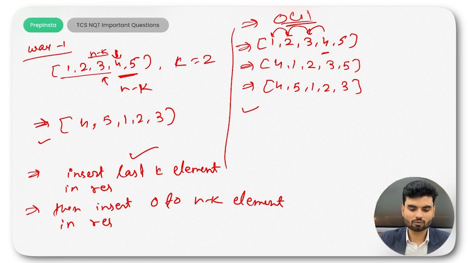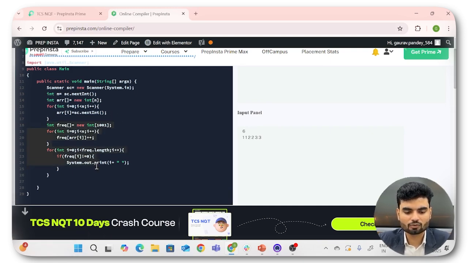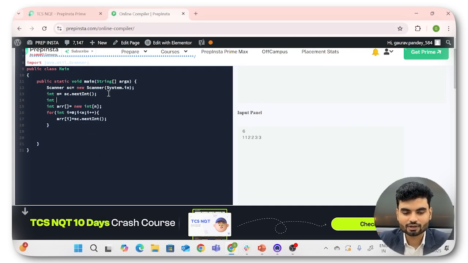I'll write that code again. We'll go back here. This time what we want is that I have to remove this. Okay. So now we have this input, but this time we need to take two input values. First is n, second is k. So I'll take k here as well. k = sc.nextInt(), cool, sc.nextInt(). Now you have the value of n and k.